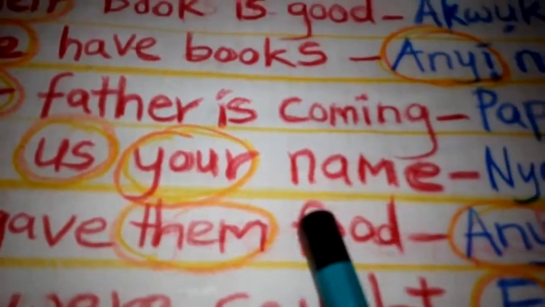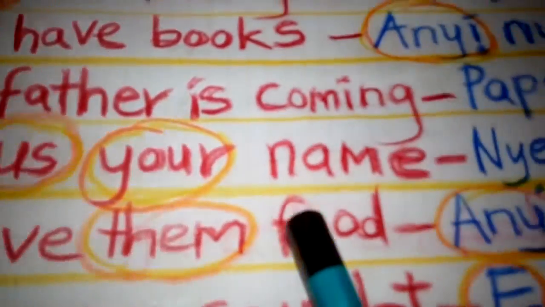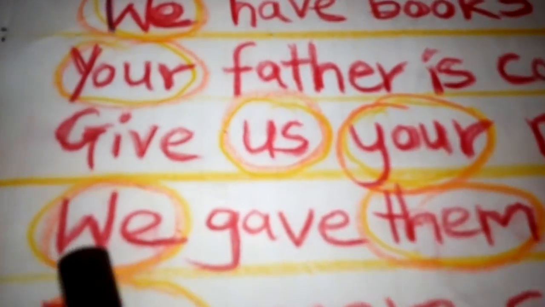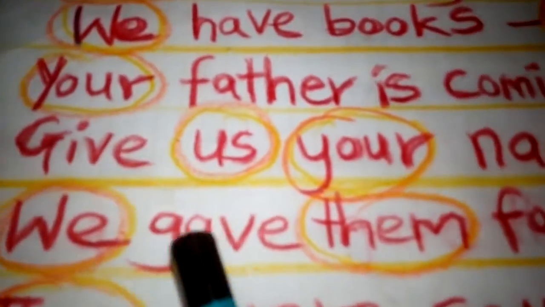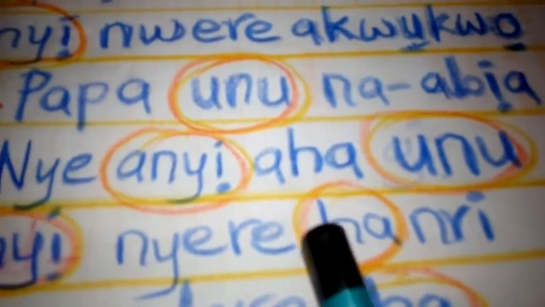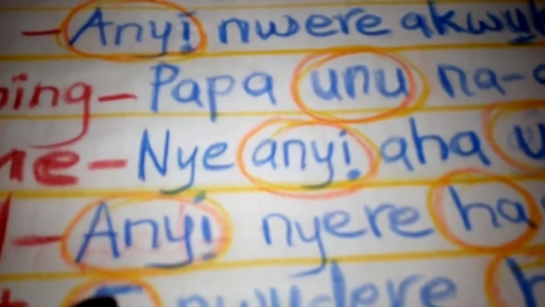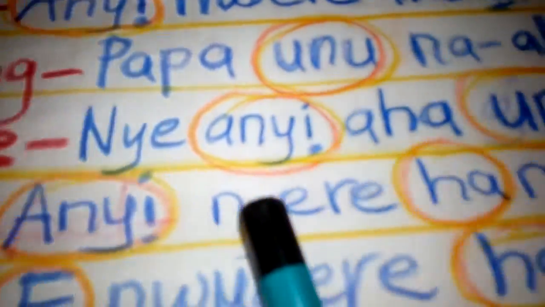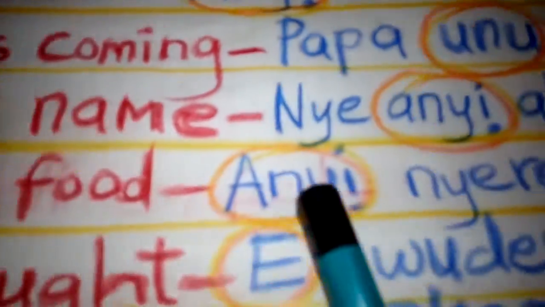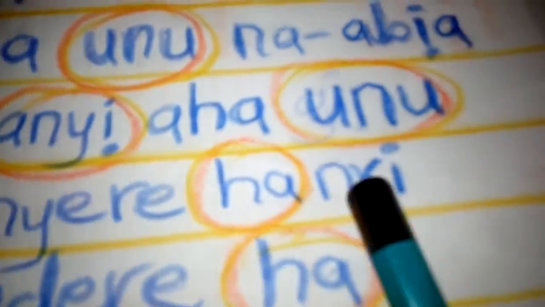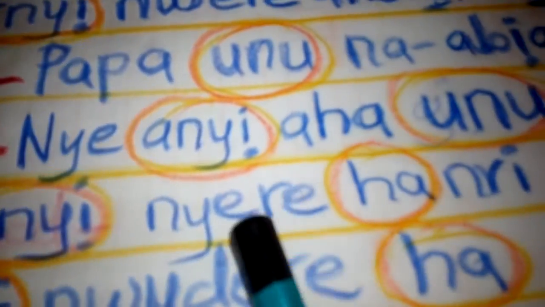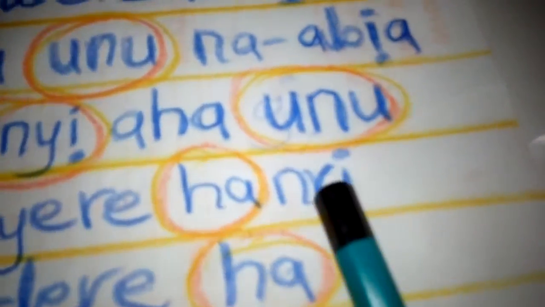We gave them food. Them is a plural. We is a plural here. Them is ha in Igbo language, plural pronoun. Anyị nyere ha nri. We gave them food. Anyị nyere ha nri. Anyị, plural, more than one person. Nyere ha, more than one person. Nri.